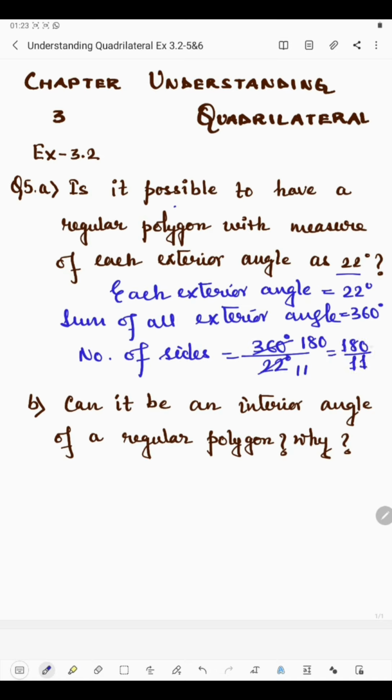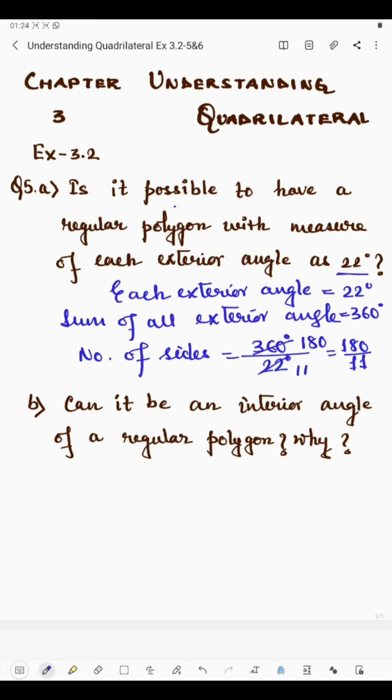Now, 180 is not a multiple of 11, or 180 is not divisible by 11. Thus, if we divide this, we will get a fraction, and the number of sides cannot be a fraction, it will be a whole number. So, we will write that it's not possible to have a regular polygon with each exterior angle as 22 degree.